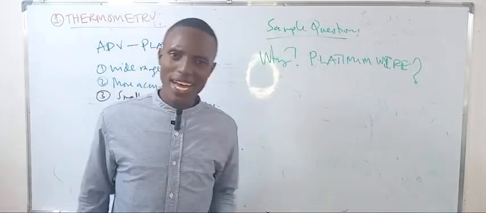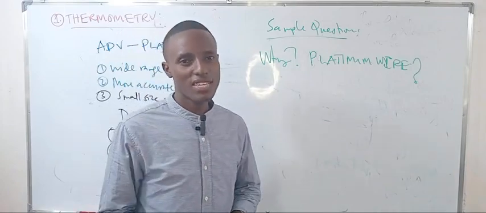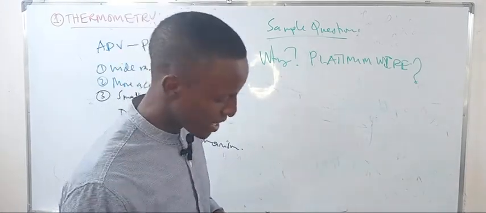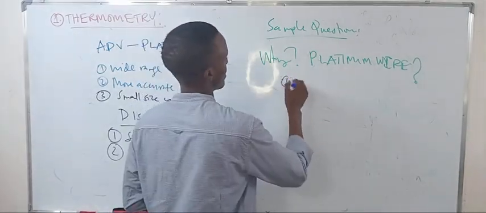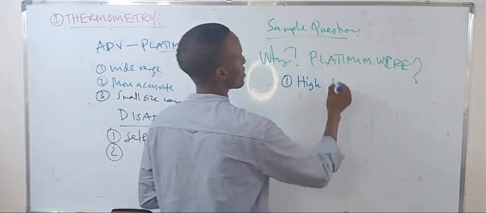We say a platinum wire has two unique properties. The first, very unique property is the high melting point.